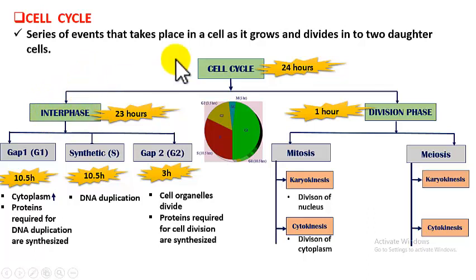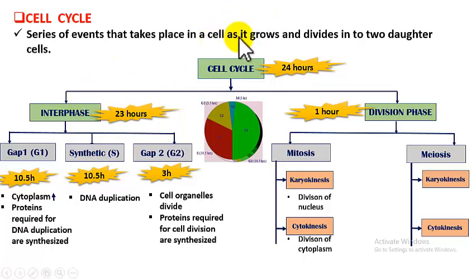Actually in interphase, the cell becomes ready for the division. So how does it become ready? It just doubles its content. A cell is made up of cytoplasm and the nucleus, right? So the amount of cytoplasm doubles, and also the nuclear content. The main content of the nucleus is DNA. DNA also doubles. Understood? So the cell becomes double in its content.